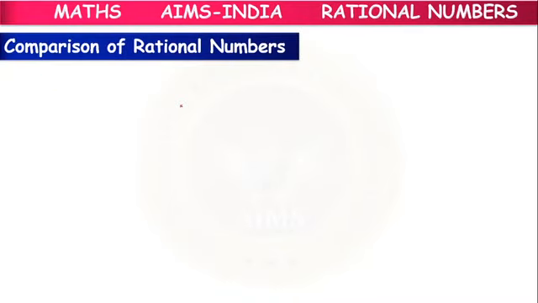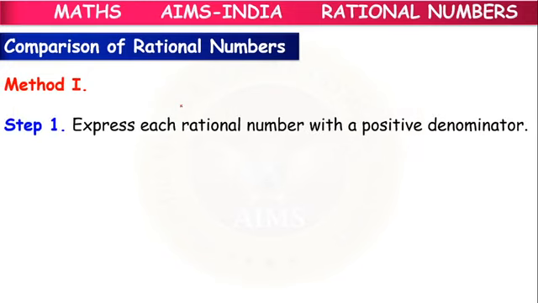Okay, children. Next, comparison of rational numbers. So how to compare two rational numbers? Before doing anything, we have to express each rational number with a positive denominator.